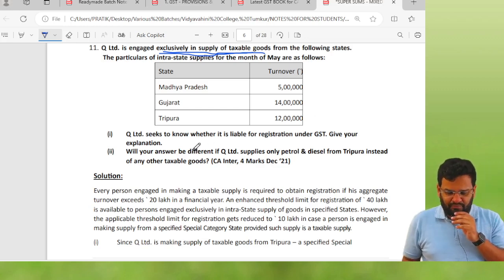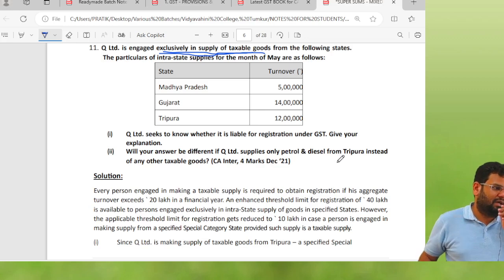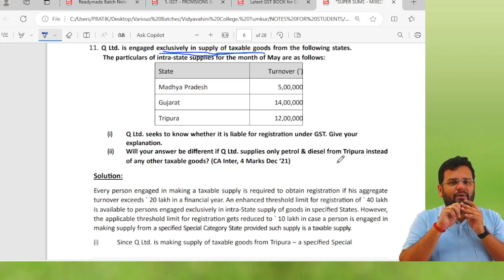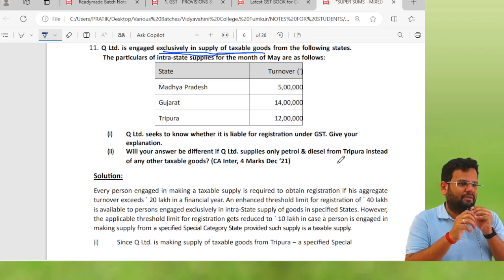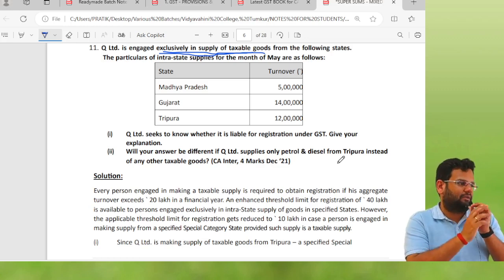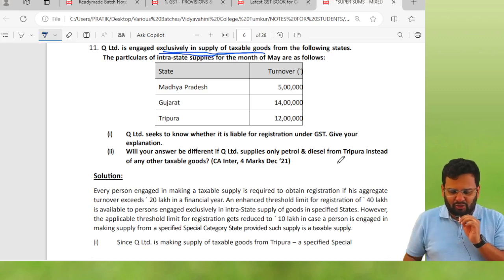The question is, Q Limited seeks to know whether it is liable for registration under GST. Is it liable? Yes or no? Please think, yes or no. This is where the application of concepts comes in. MMNT: Manipur, Mizoram, Nagaland, Tripura. What is the aggregate turnover threshold limit? 10 lakhs. And here what is the turnover?